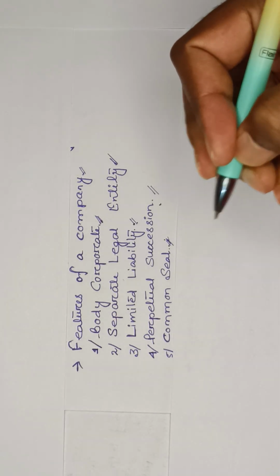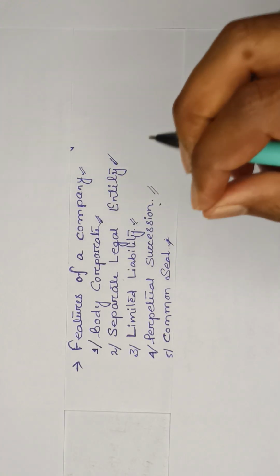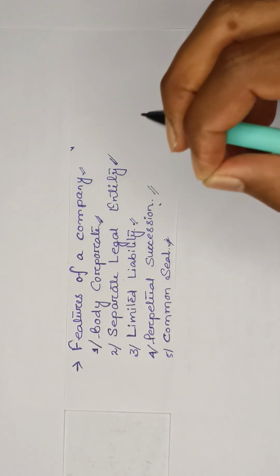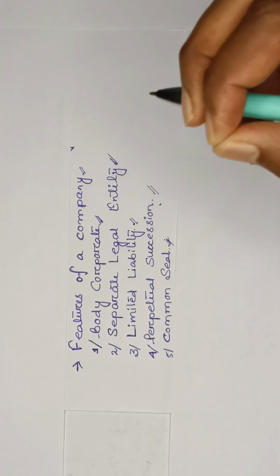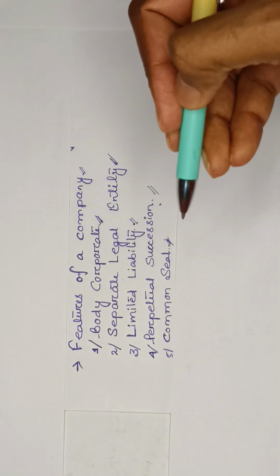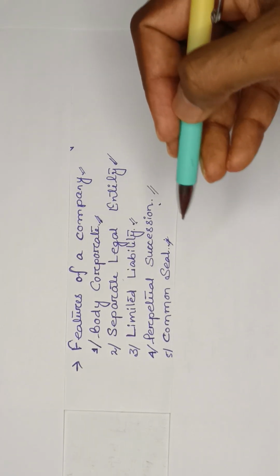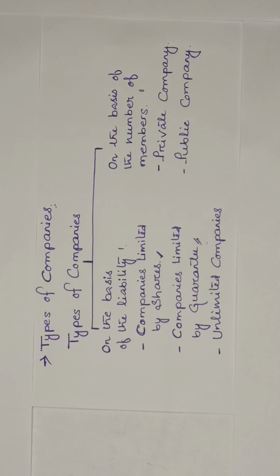So the company, being an artificial person, cannot sign its name by itself. Therefore every company is required to have its own seal, which acts as the official signature of the company. So these are some of the features of companies. Apart from this, there are so many other features. For your understanding, you can refer to any book.